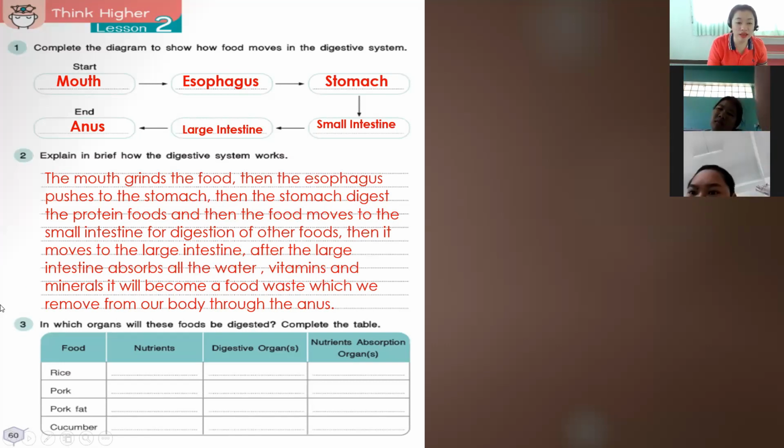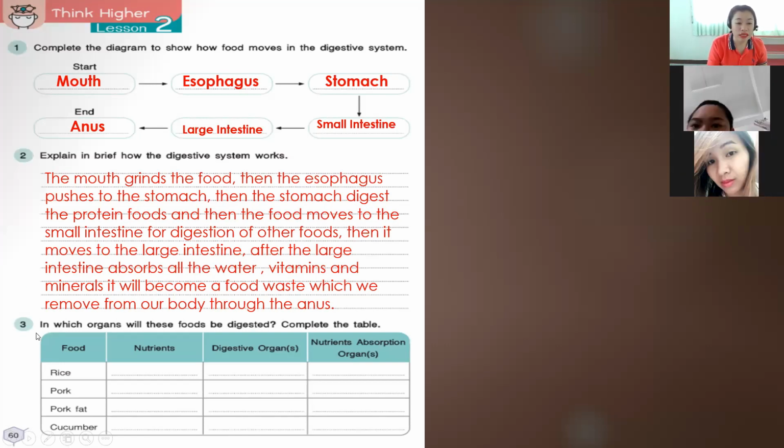Okay, exercise number 3, we have, in which organs will these foods be digested? Complete the table. Okay, so we have food: rice, pork, fat, cucumber. So what are the nutrients that we get from this food? So we have for rice, we get carbohydrates. Digestive organ, we have the mouth.